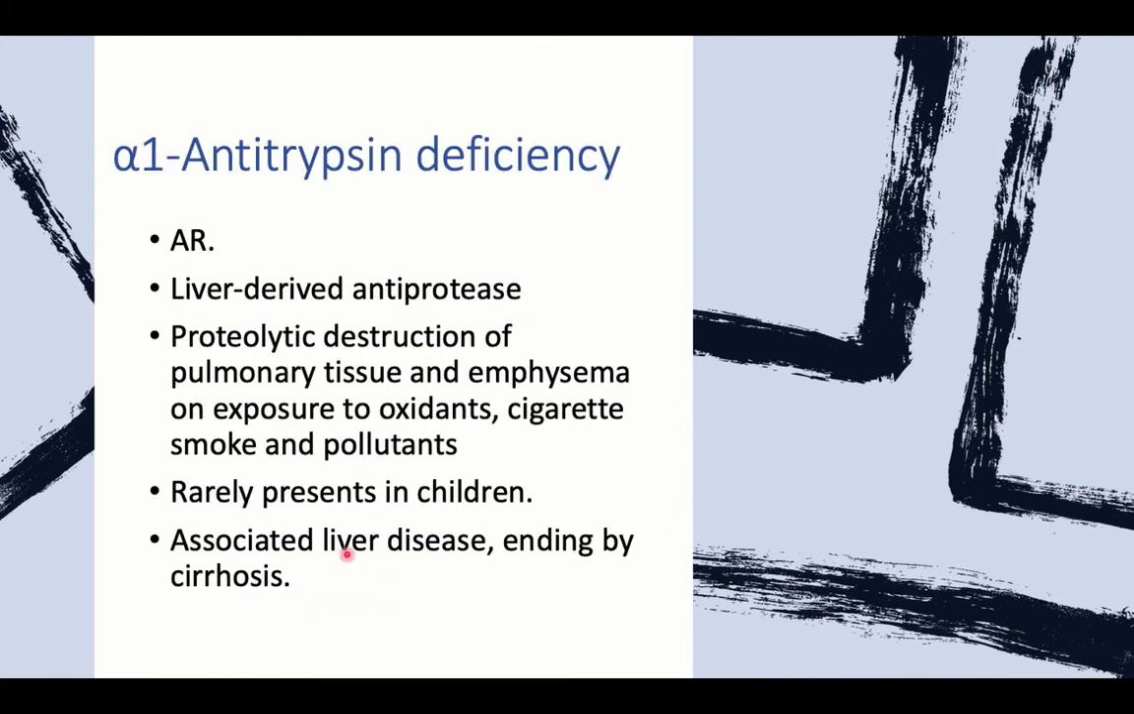A genetic condition that is autosomal recessive in inheritance is alpha-1 antitrypsin deficiency. Alpha-1 antitrypsin is a liver-derived antiprotease, so its absence will result in unopposed action of proteases, causing proteolytic destruction of pulmonary tissue, resulting in emphysema on exposure to oxidants. But this is rarely present in children; it usually presents in adulthood with chronic lung disease and emphysema, and usually associated liver disease ending in liver cirrhosis. It is one of the differential diagnoses for chronic lung and liver disease.